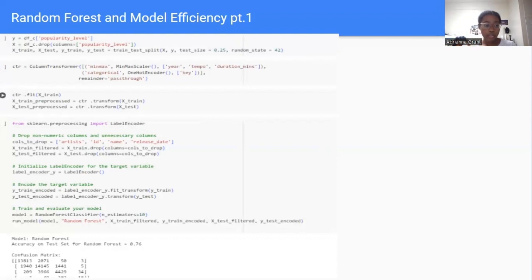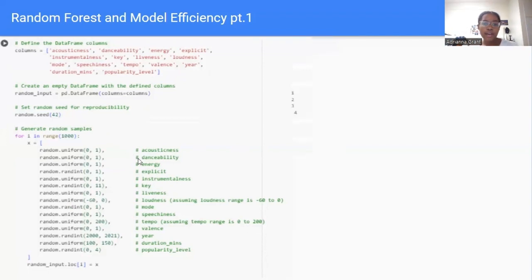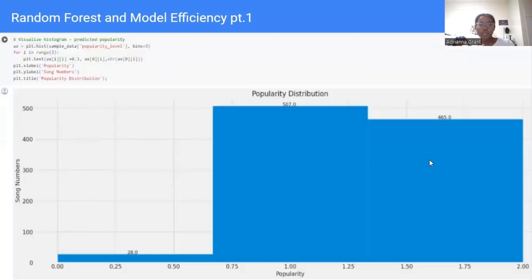So we just went with their model as well, and decided to create sample data for each of the attributes in the Spotify data based on their code. And from there, we had the data put into Random Forest for another prediction, and these are the popularity levels for just a couple of the sample songs. So 2, 2, and if you were able to see it, there'd be a couple of 1s there, a couple of 3s. And then we decided to visualize the distribution. It's pretty right skewed, so most of the songs from the sample data are being read as very popular.